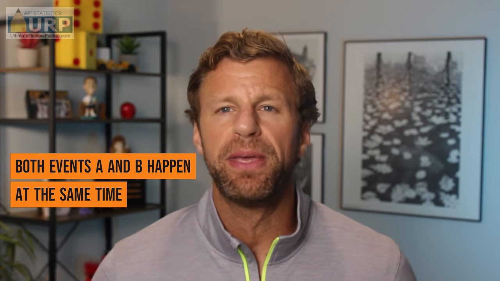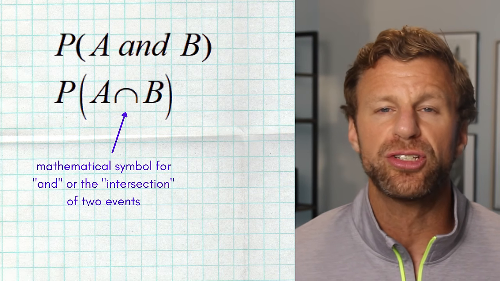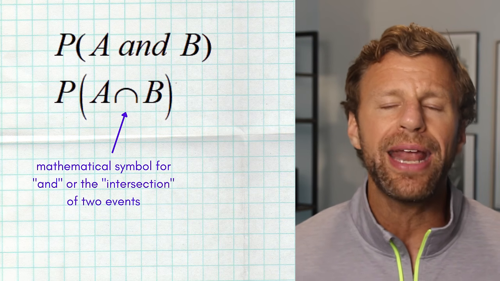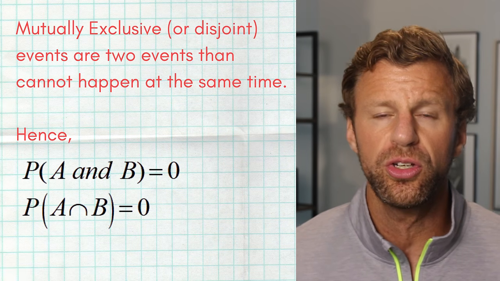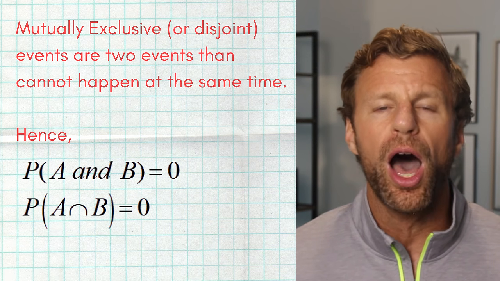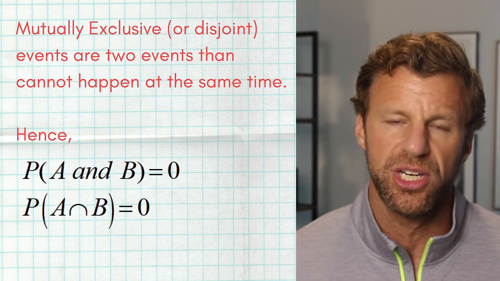Next, we have the probability of an event A and event B occurring. This is looking for the probability that both events A and B occur at the same time, and we can express this probability in 2 ways. This is also known as joint probability. Now, if the 2 events cannot happen at the same time, then we call them disjoint or mutually exclusive. And if 2 events are in fact mutually exclusive, then we automatically know that the probability of A and B is a big, beautiful 0.